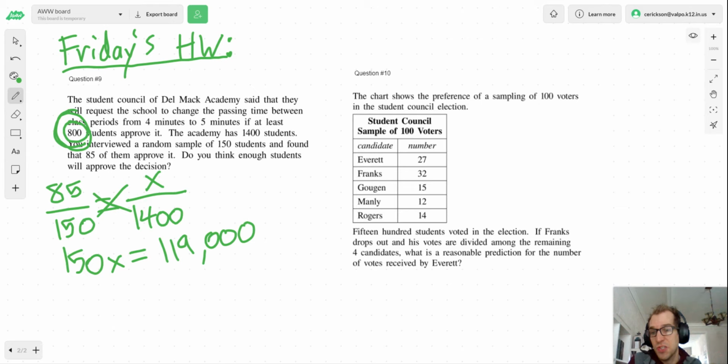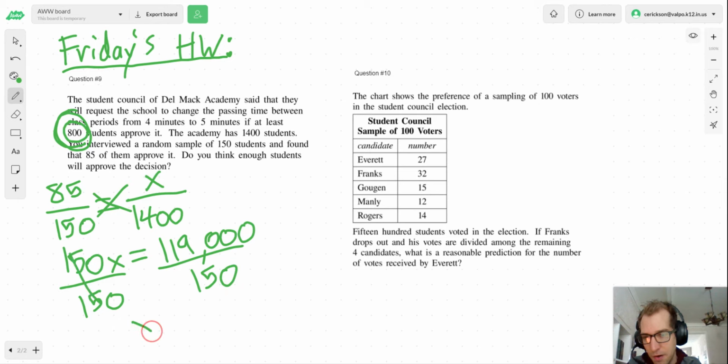And then at this point, it's just an equation. To figure out what X is, we'd have to do the opposite of multiplying. We'd have to divide both sides by 150. That'll get X by itself. We may not get an even number, and that's okay. We get 793 and 1/3, or 793.3 repeating, that kind of thing.